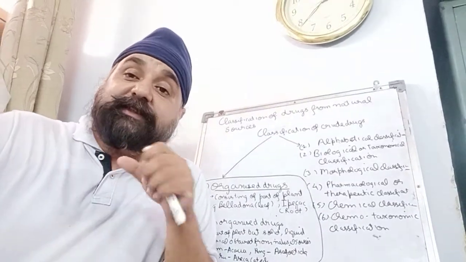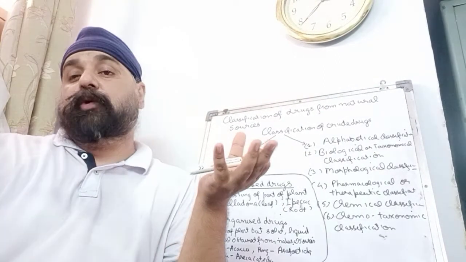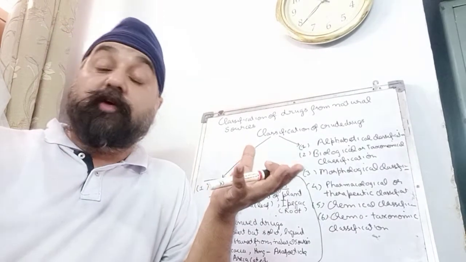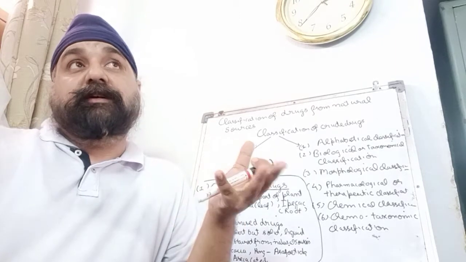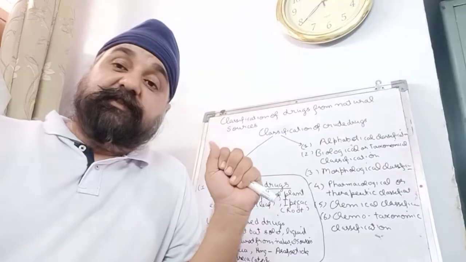This system of classification is also used in one of the important books of pharmacognosy, which is called Textbook of Pharmacognosy by Wallis. It was first published in 1967. They have used morphological classification.